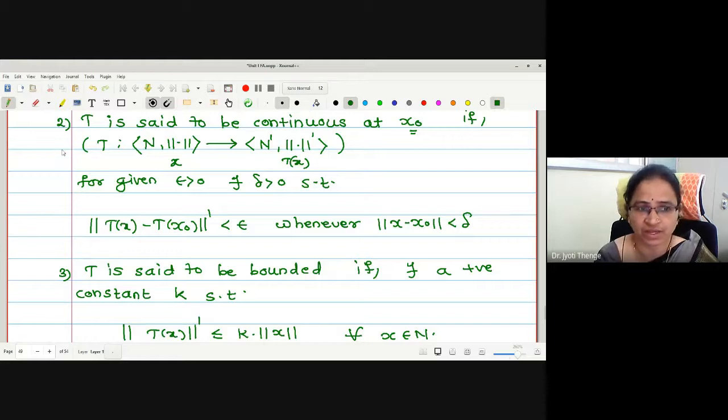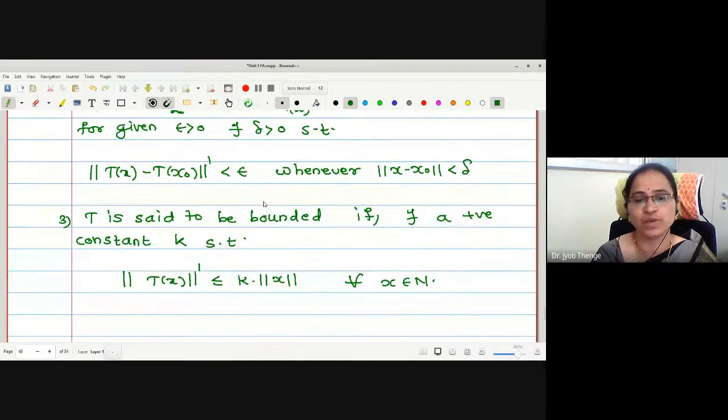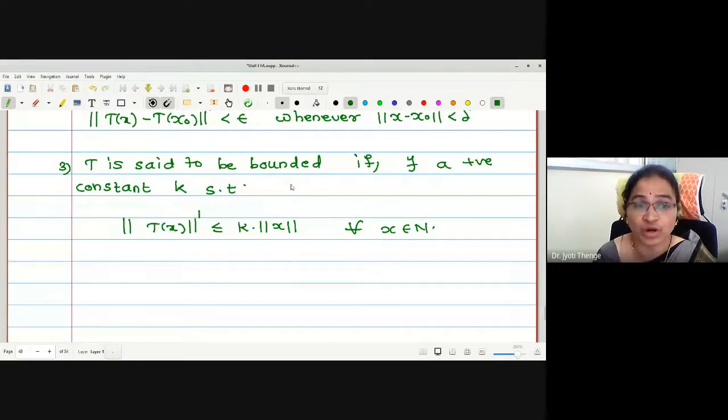T, again, I have taken the same N norm to N dash norm dash. Therefore, for every x in the domain, T of x will be in N dash codomain, right? Then this is said to be bounded, right? A function is said to be bounded if it satisfies the condition. Correct, no? Are you familiar with this definition or not? Yes, ma'am.